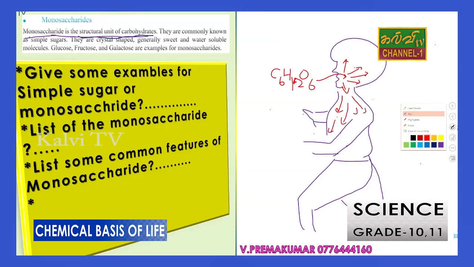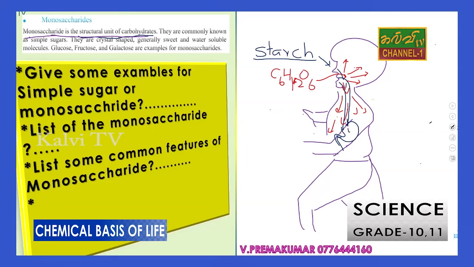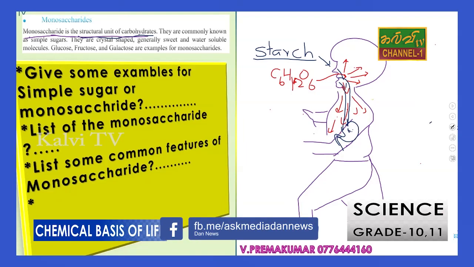It is not necessary to go through the digestive system to change into another chemical form. Say if he eats starch, it needs to go through the digestive system and takes time to change into glucose, C6H12O6.